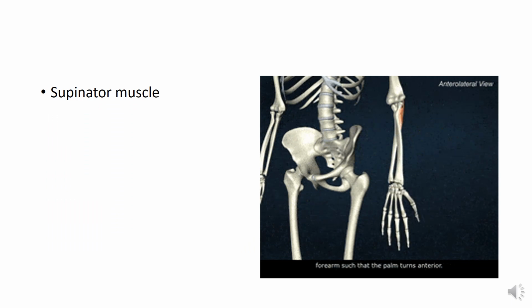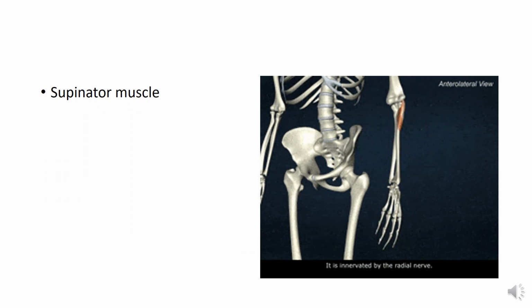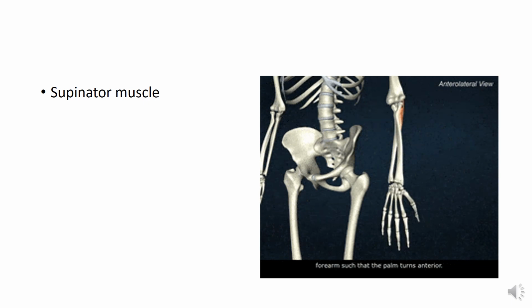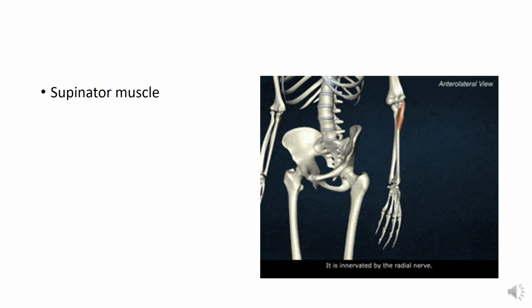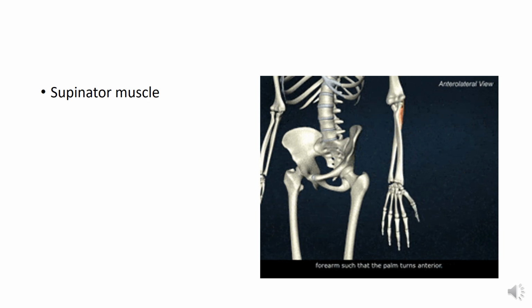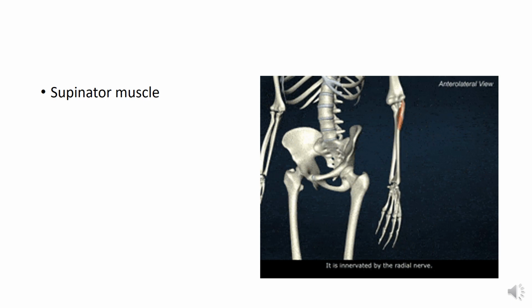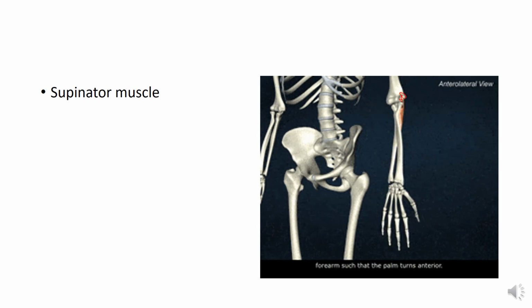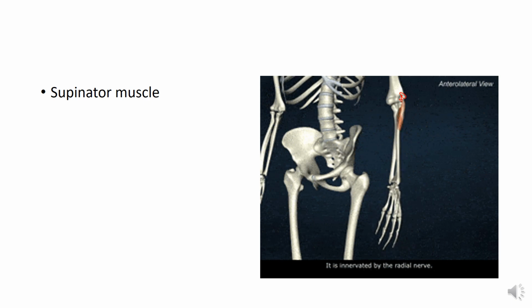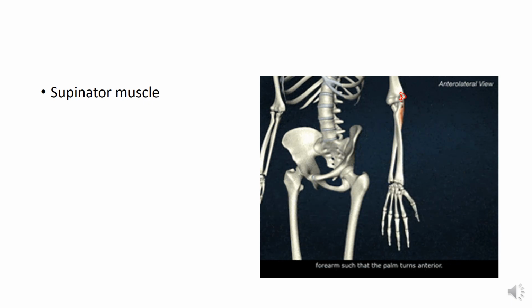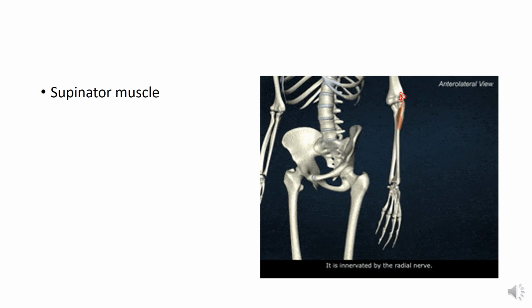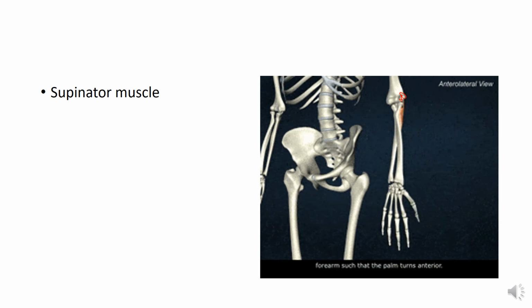Now the supinator muscle lies obliquely across the posterior and lateral aspects of the forearm. Its fibers arise from the lateral epicondyle of the humerus, you can see here, and they are inserted into the lateral surface of the upper one-third of the radius. It rotates the radio-ulnar joint, often with the help of the biceps, changing the hand from the writing to the anatomical position. So here you can see that it is changing the hand from writing to anatomical position.